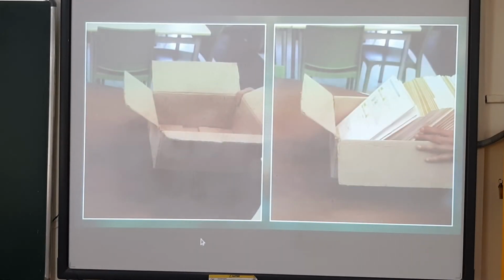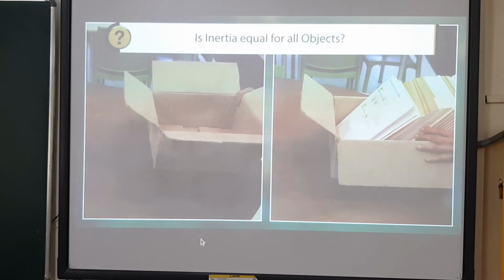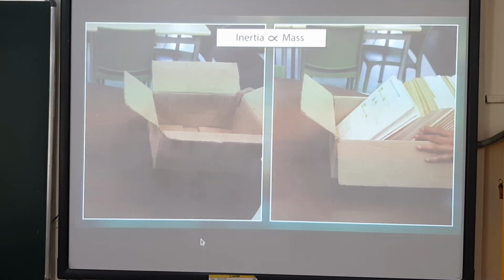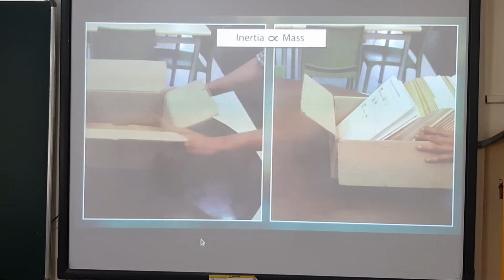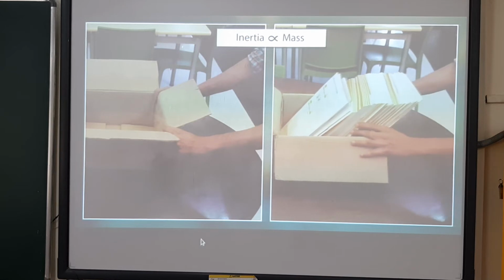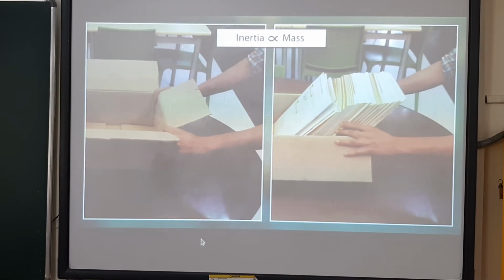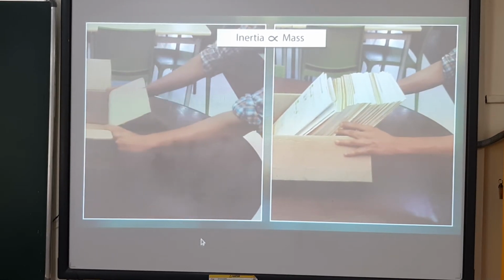Now that we know what inertia is, the next question is, is inertia equal for all objects? There isn't a yes or no answer to this question. Inertia is proportional to the mass of an object. This is evident when you try to push empty boxes versus boxes filled with packages. It is easier for you to push an empty box.